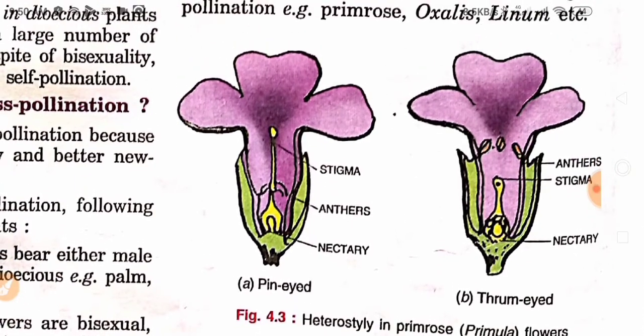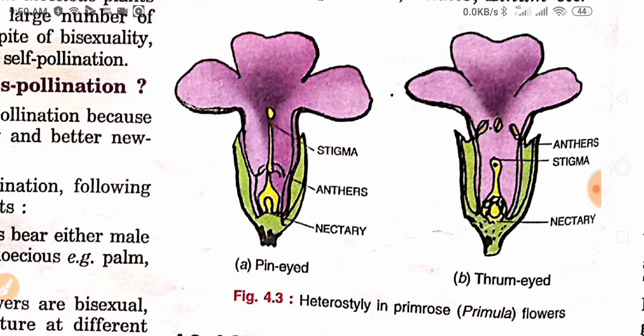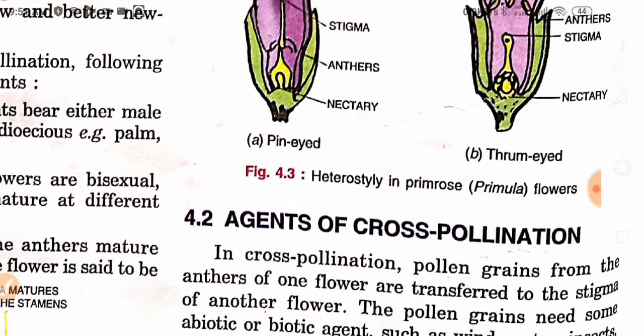You can see heterostyly in primula flowers. You can see here its position is different. The stigma is on the longer side, and the anthers on the shorter side, which is pin and thrum. So it also always prevents self pollination.